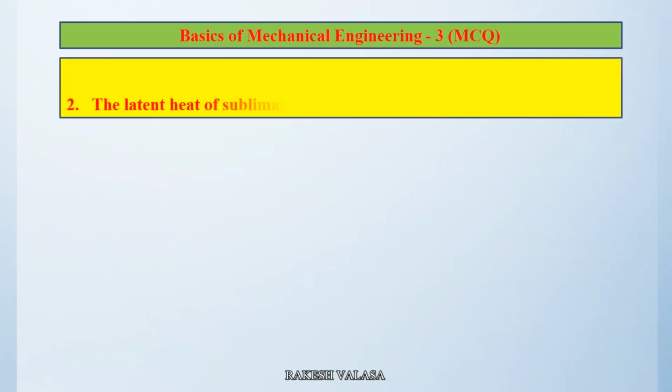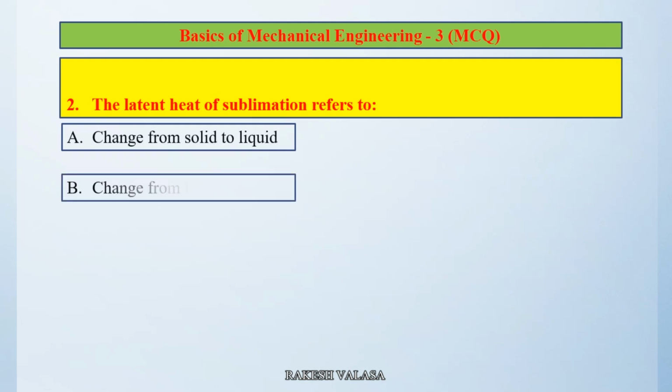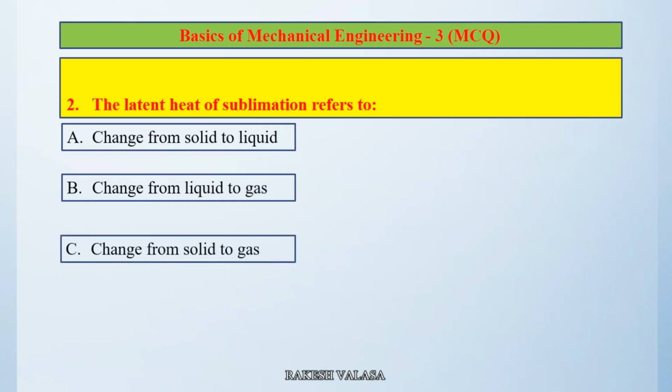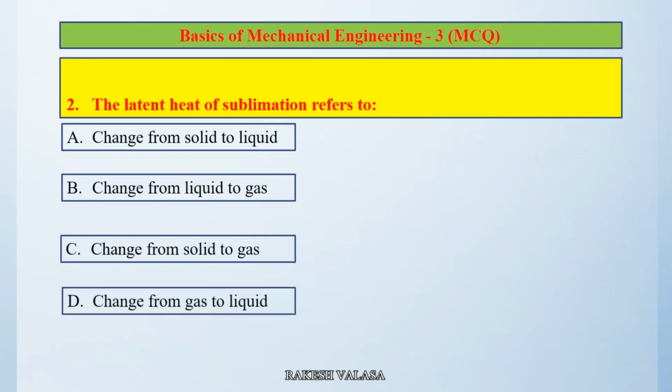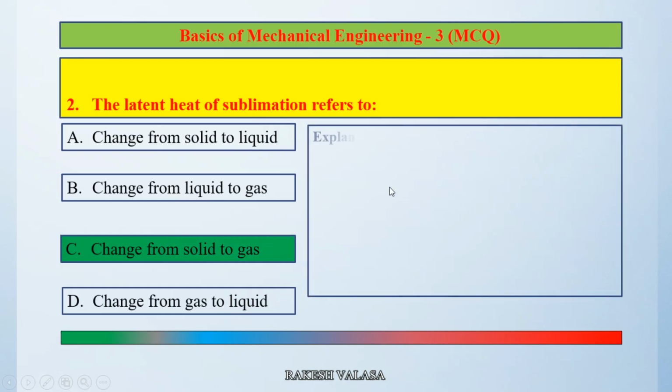Question number 2. The latent heat of sublimation refers to option A change from solid to liquid, option B change from liquid to gas, option C change from solid to gas, option D change from gas to liquid. The correct answer is option C change from solid to gas. Let us see the explanation.